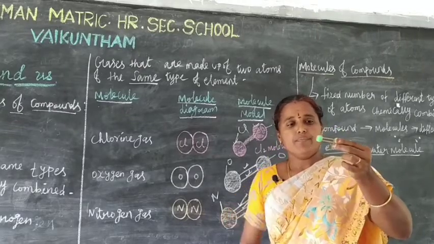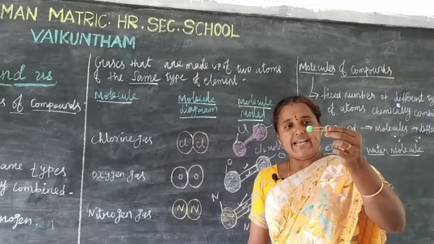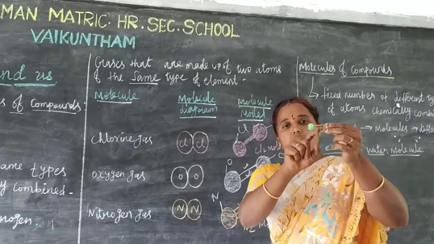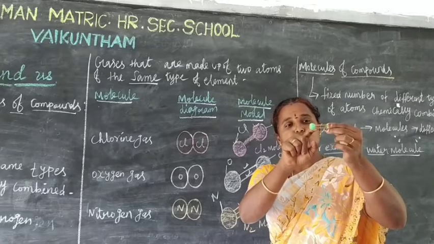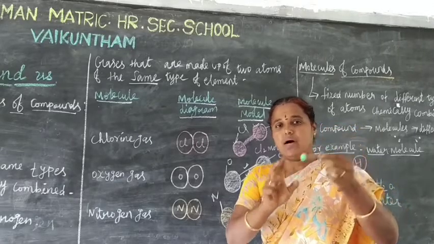Here, two oxygen atoms combine with a double bond. How many bonds? Double bond. 1, 2.